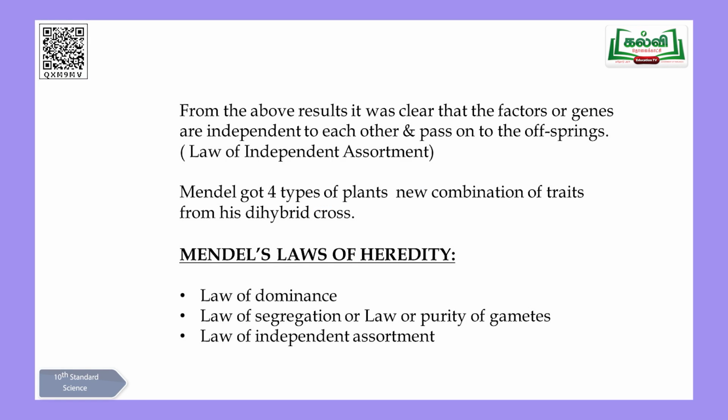So the first one, the law of dominance, is the dominating character. The second one, the law of segregation: genes are able to segregate at the time of fertilization because they have to combine with male and female. If the male is releasing capital T and the female is releasing small t, they must combine at the time of fertilization to produce a baby offspring. So at that time they have to segregate, separate. The third one: they are able to reveal their character independently. That is about the third law.